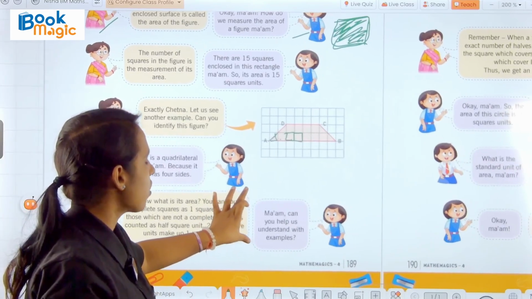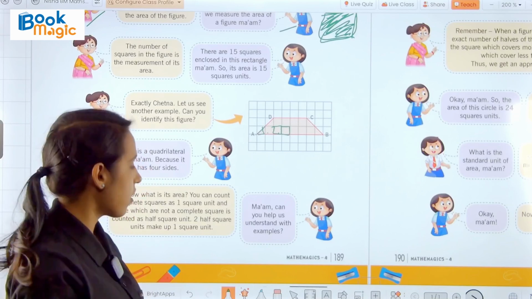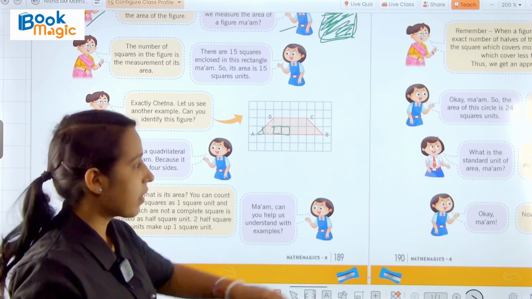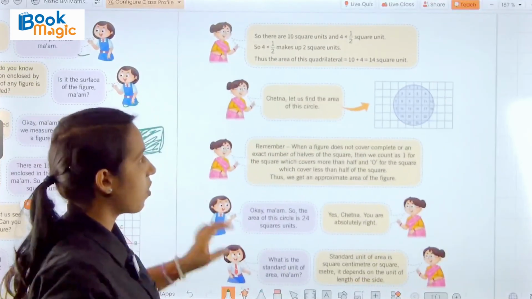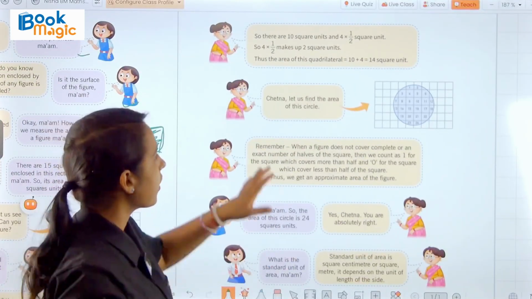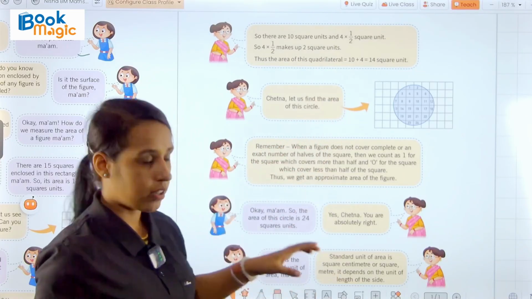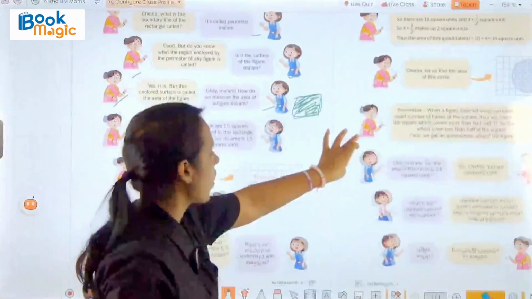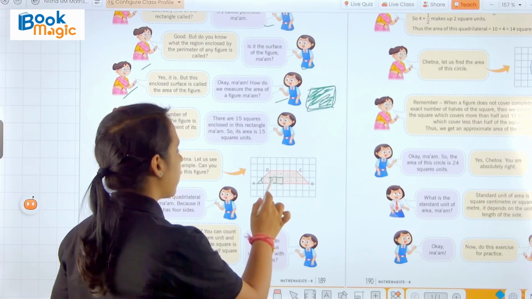Now Chetna replied, ma'am, can you please help us understand with examples? Then the teacher replied, so there are 10 square units and 4 half square units. Here there are 10 complete square units: 1 2 3 4 5 6 7 8 9 10.